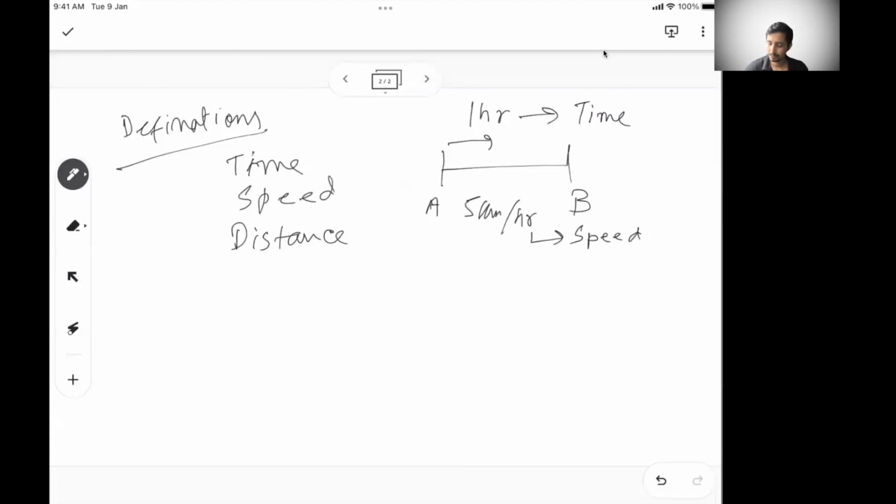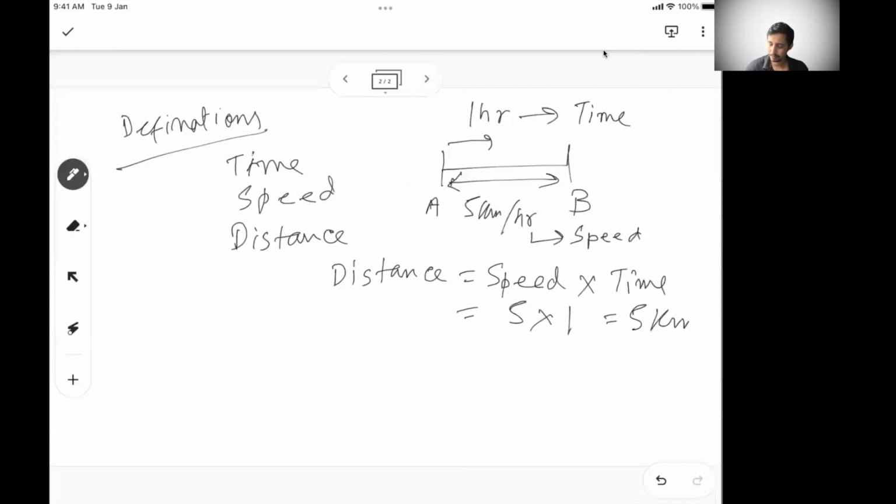Then the distance between A to B, this is what you need to calculate. So how do we normally calculate? We normally know distance is basically speed into time. So in my case, the speed is 5 and I have traveled for 1 hour. That means I have covered 5 kilometers.